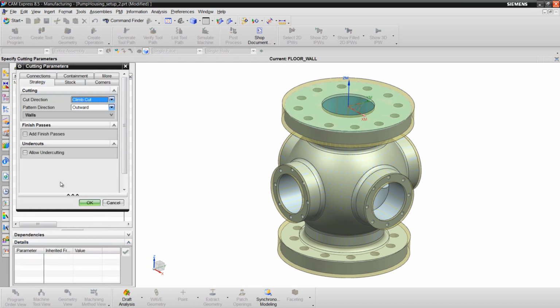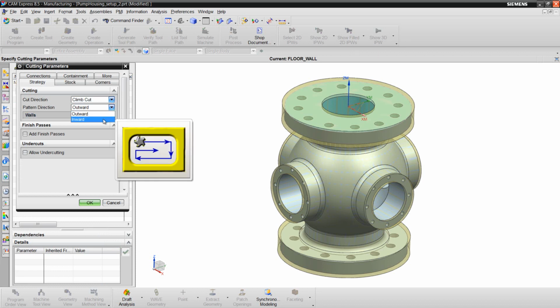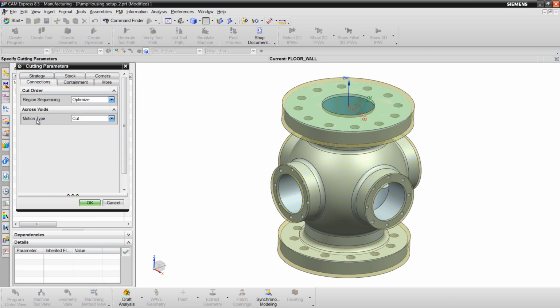Next, cutting parameters. Under strategy, I want my pattern to go inward, not outward. For connections, instead of cutting across the void in the center, I'll simply follow the existing cut pattern.